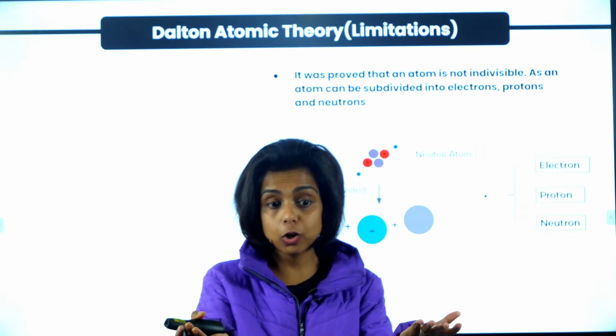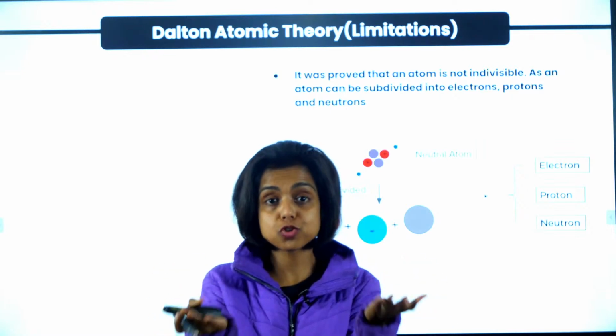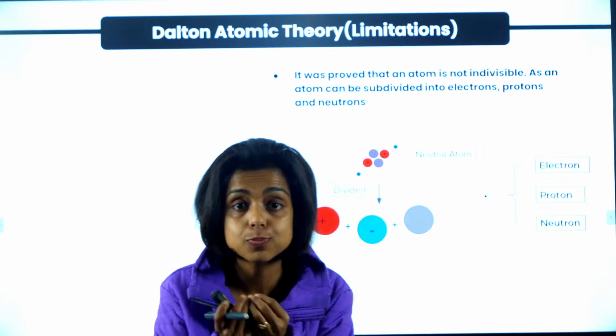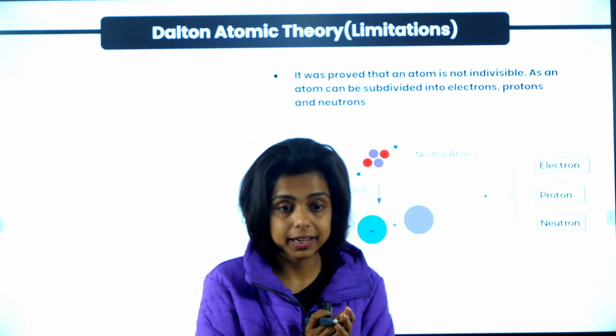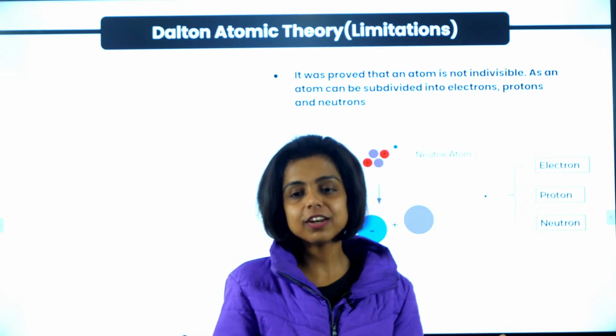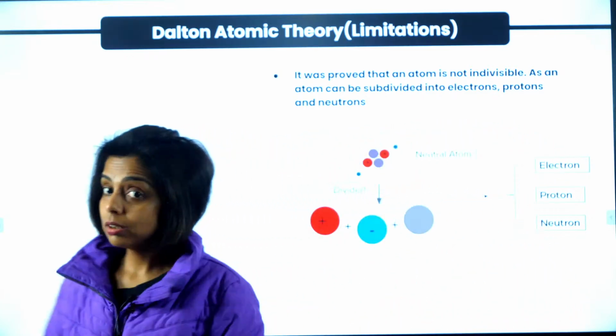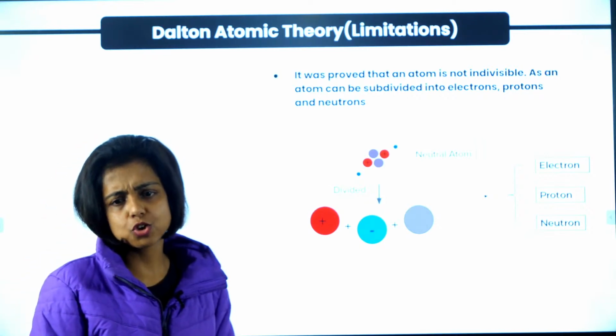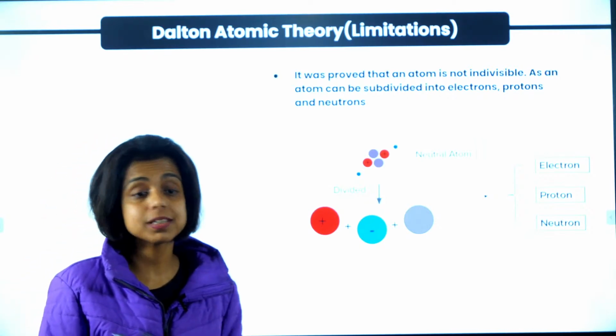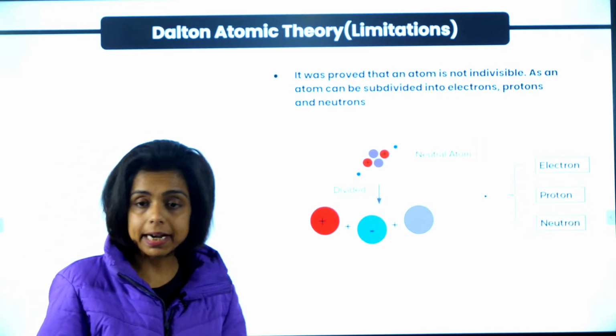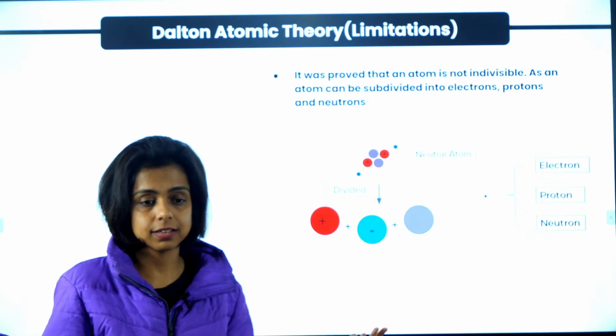I hope you all know atom has electron, proton, neutron. They are the subatomic particles, smaller than atoms, existing in the atom, right? So the discovery of electron, proton and neutron inside the atom leads to the failure, you can say, of Dalton's atomic theory, in which he claimed that atom is indivisible. Everything is made up of atom and atom is the smallest particle that can exist, right?